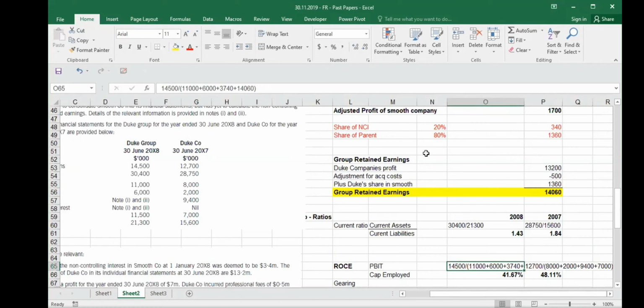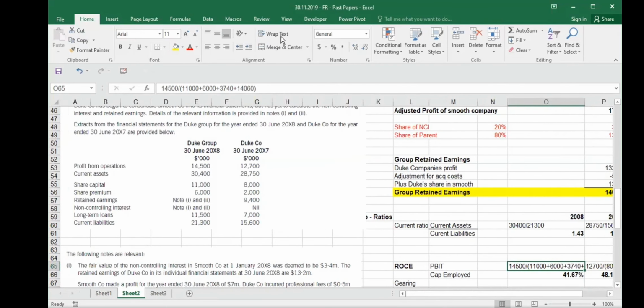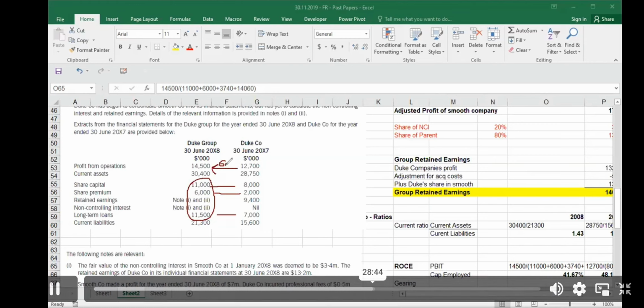So what is happening? You are acquiring some business on 1st of January. You made some huge payments. You issued some new shares. You took some long-term debt to acquire this business. You are issuing some share capital. So your capital employed has increased significantly, but your profits have not increased so much because you just bought it 6 months ago. The impact on the profit is only for 6 months, but on the balance sheet, you take the full value, and therefore your return on capital employed has gone down.